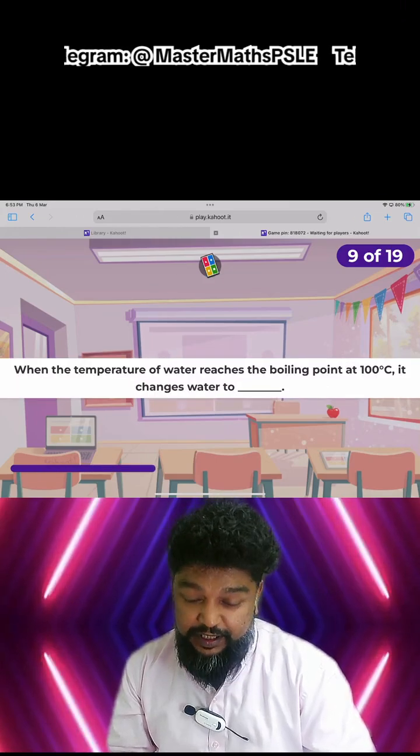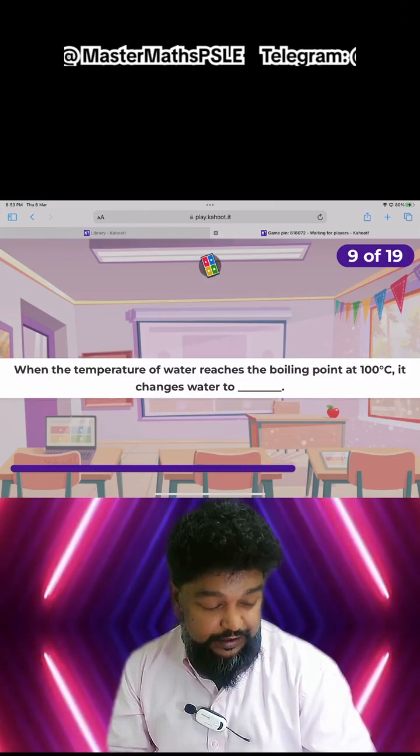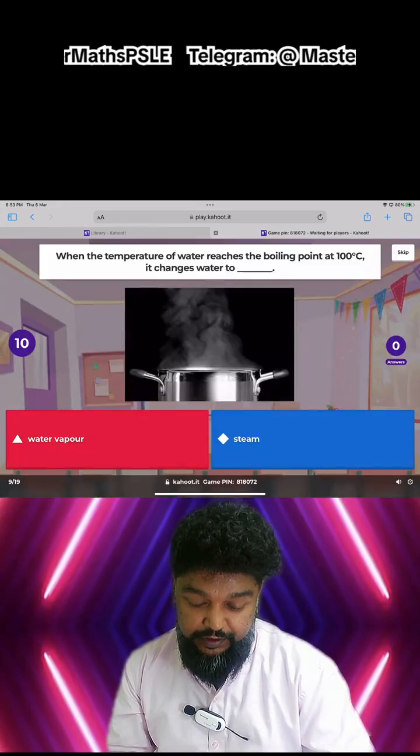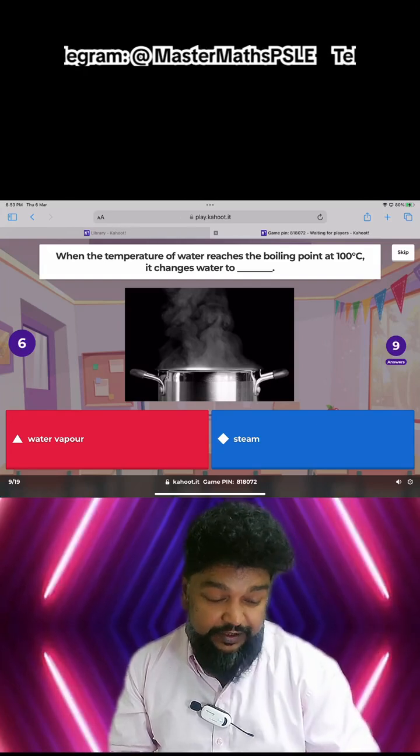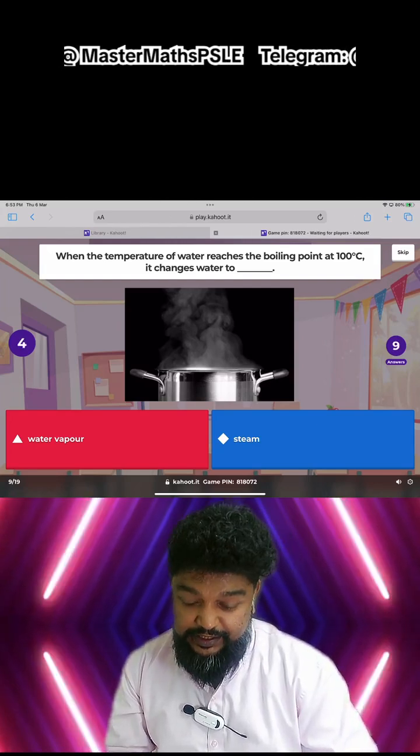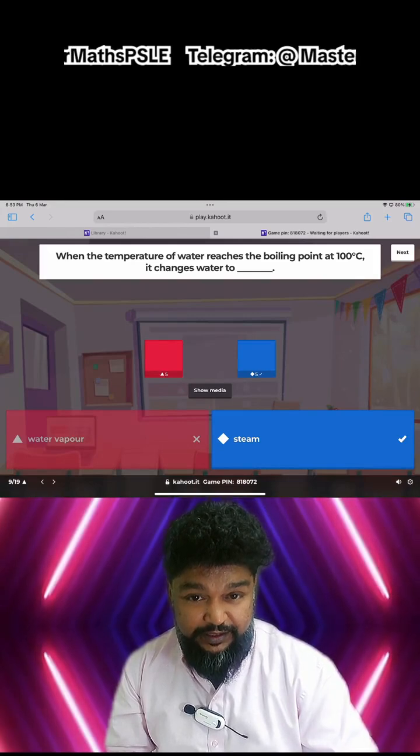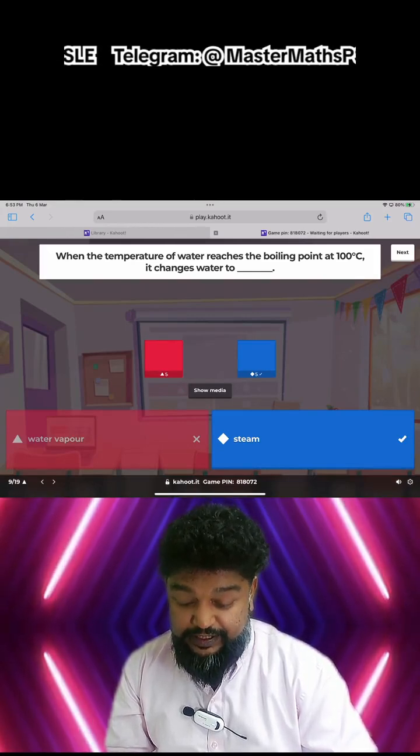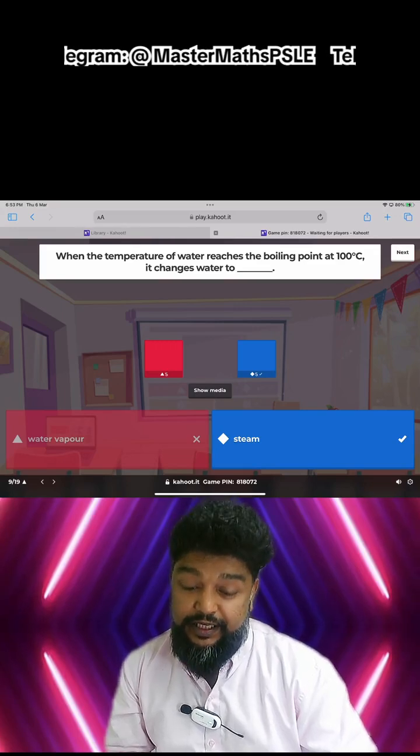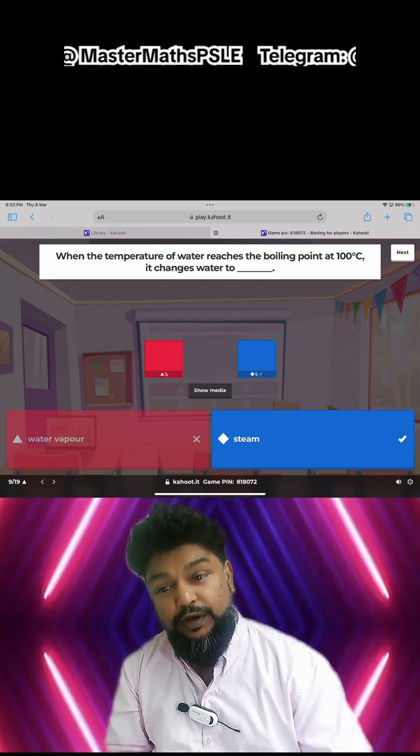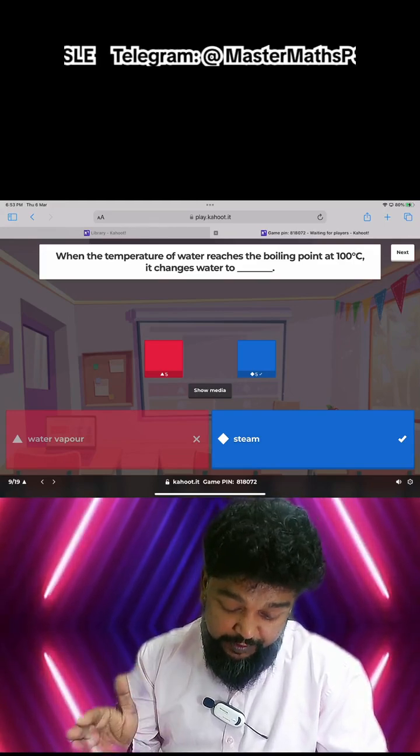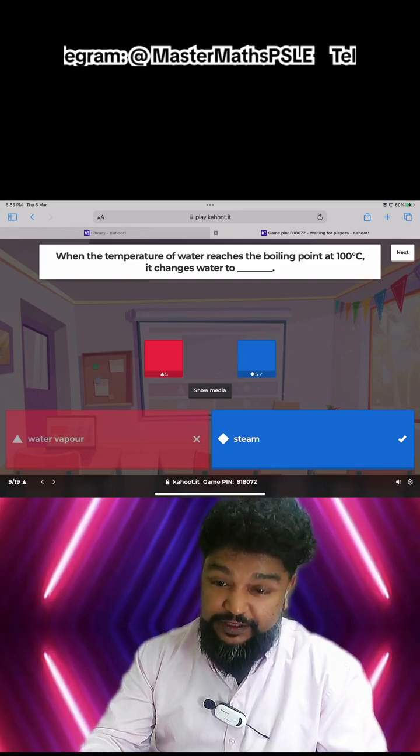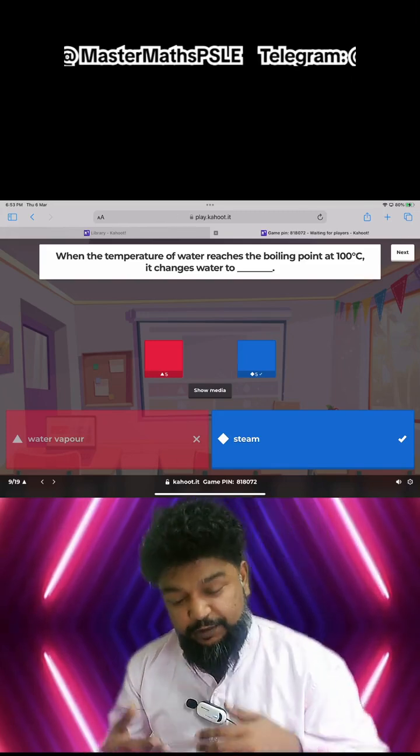Question number 9. Temperature of water reaches 100 degrees. Remember, 100 degrees. Is it water vapor still? It's actually steam, right? At 100 degrees, it is steam. At temperatures below 100 degrees, we say evaporation becomes water vapor. Oh, this one is split right down the middle. Cool. Half of us thought it's water vapor. Okay. To be fair, yes.